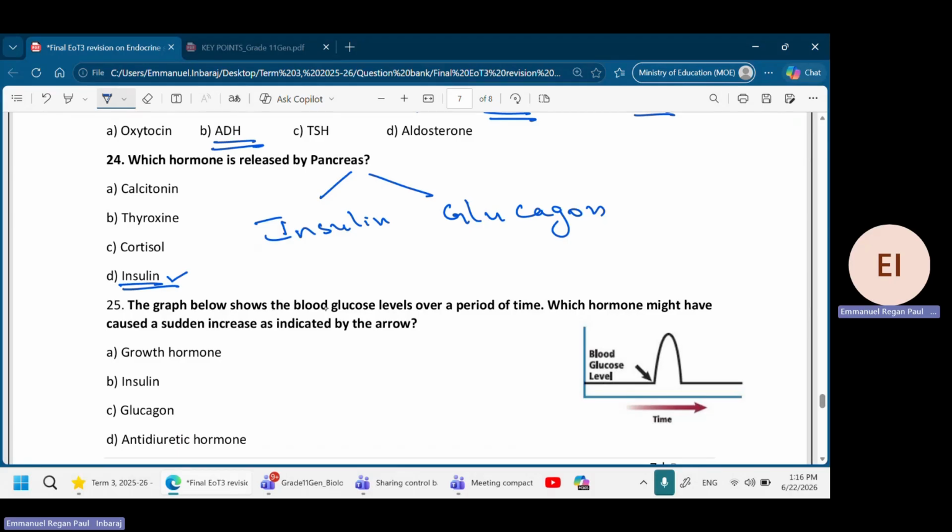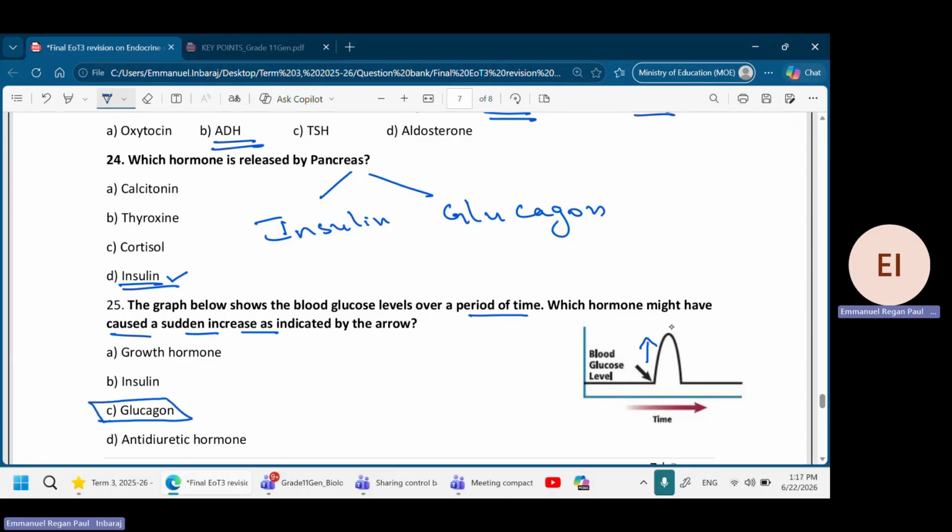See, the graph below shows the blood glucose level over a period of time. Which hormone might have caused a sudden increase? See here, this is blood glucose level. At this point, the blood glucose level increased suddenly. So which hormone helps in increase? So it is the glucagon.